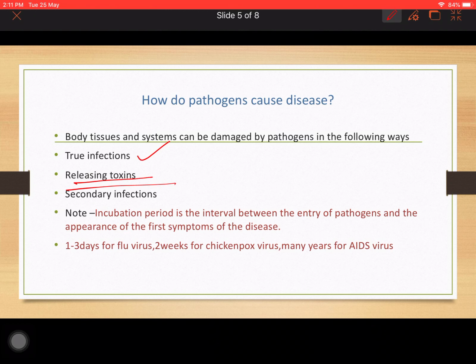Now, what are secondary infections? Certain parasitic worms come to the host body and cause damage to the tissue. These wounds actually become infected with germs, and these are called secondary infections. So, this is how pathogens are causing diseases in three ways. First, through true infections. Second, by releasing toxins. And third, by secondary infections.